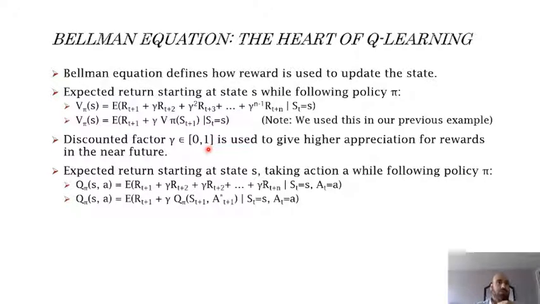Usually it's 0.99 or 0.999. The same could also be applied to the Q value, similar to the state value. The only difference is that the Q value is the value of taking an action A given a state S. So we can apply exactly the same concept here, and this is what we got here, which is the expectation of R at time t+1 plus gamma times the Q value of S t+1 with the next action, the next best action at state t+1. As we will see later, this would be the maximum Q value.